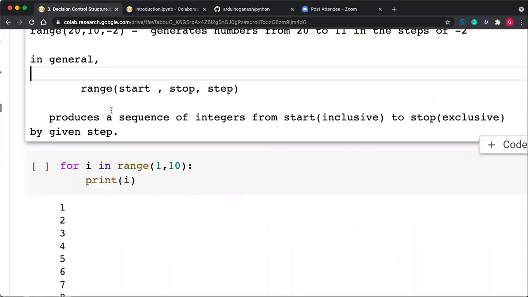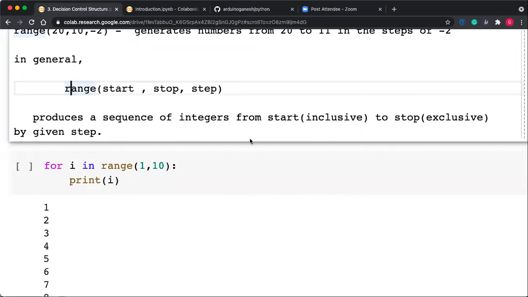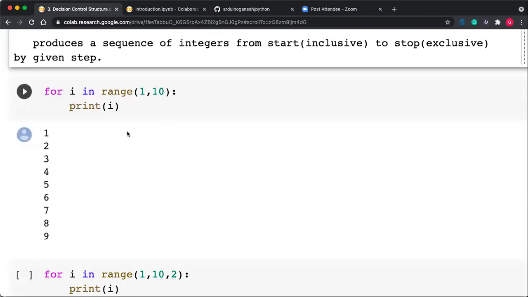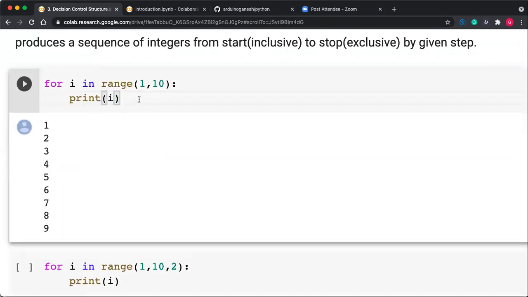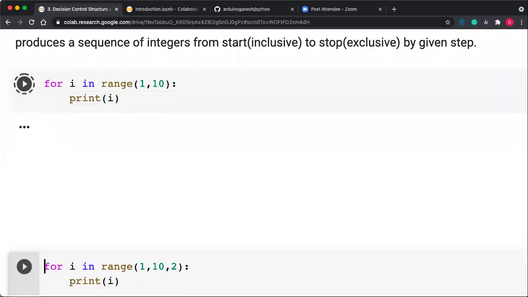So in general you can use the range function like this: range, start, stop, and the step. It produces the sequence of integers from start inclusive to stop exclusive. Okay, so we will do some exercises on the range function.